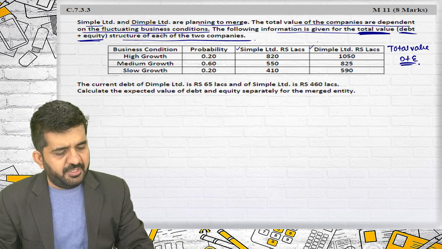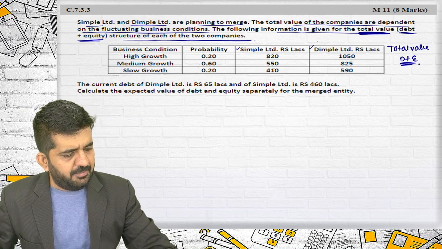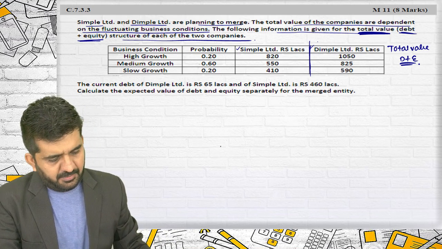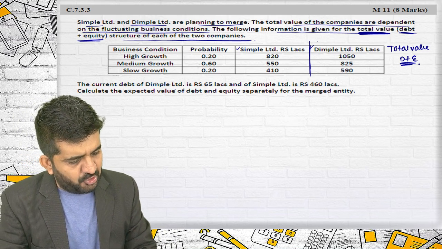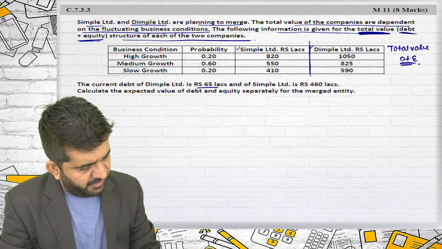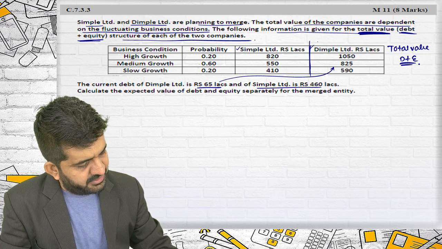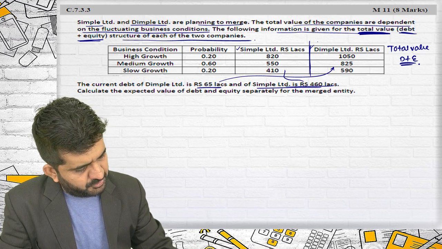High growth, medium growth and slow growth. Simple Limited value I will be calculating first, then I will go for Dimple Limited. The current debt of Dimple Limited is 65 lakhs, and that of Simple Limited is 460 lakhs.